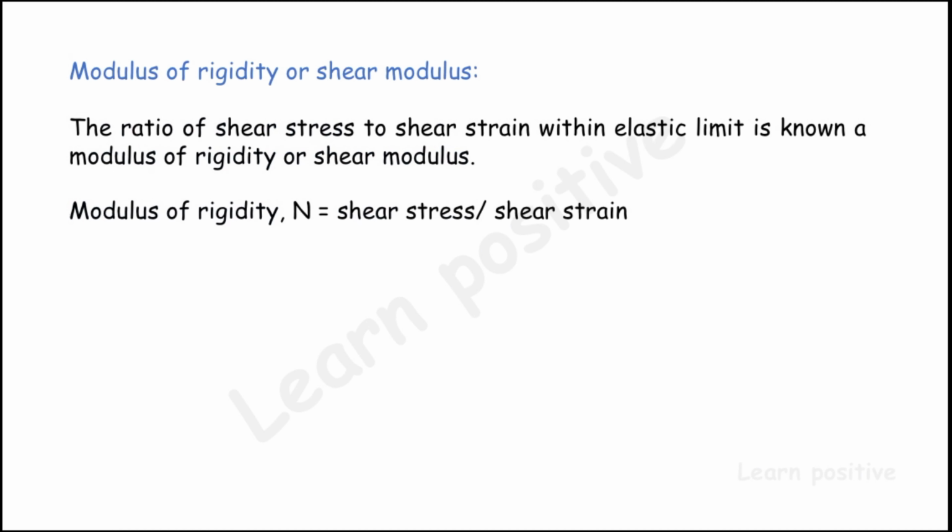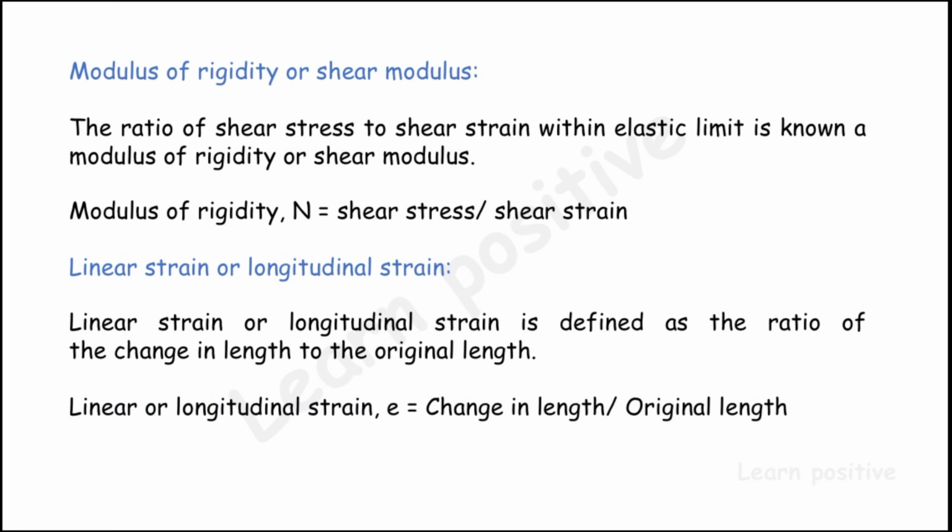And the next one is linear strain or longitudinal strain. It is the ratio between the change in length to the original length. That is, when we give the load on the chassis, the ultimate load on the chassis is going to cause bending. So due to the bending, the length of the chassis is going to vary. So we have to calculate the variation of the length, the difference between the original length and its variation of length, that is the change in length. It is said to be the linear strain or longitudinal strain, change in length by original length.